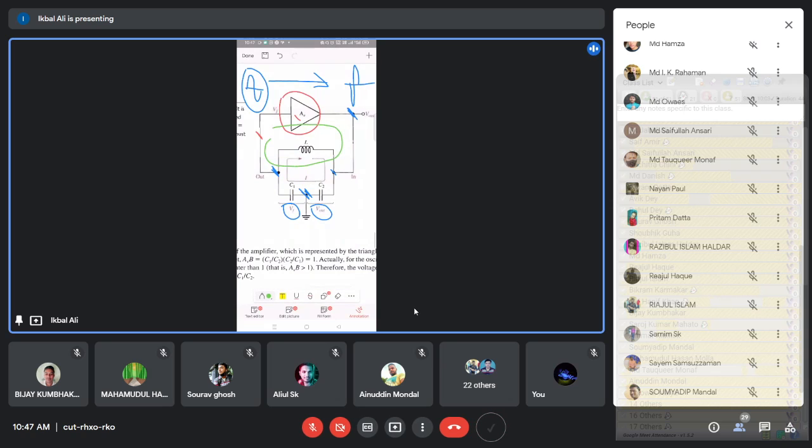In this loop, you require another 180-degree phase shift such that the total phase shift in this loop is 360 degrees. The amplifier does a 180-degree phase shift, then the beta network should give another 180-degree phase shift such that this loop has a total 360-degree phase shift to maintain the Barkhausen criteria, or the sustained oscillation condition. How is this achieved here?